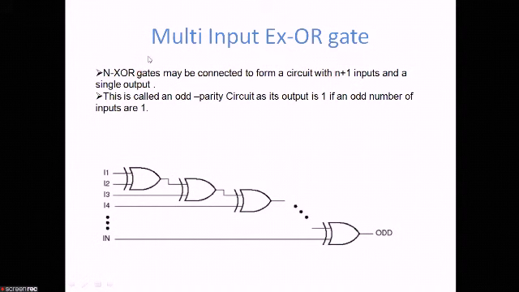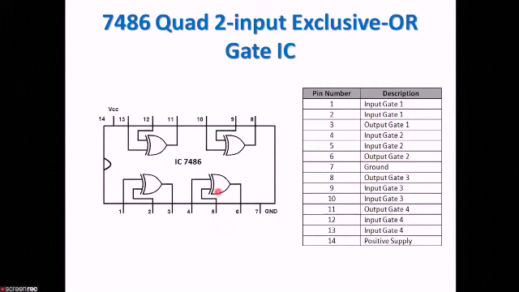Similarly, 4 and 5 are the inputs of the second XOR gate and 6 is the output. 7 and 14 are the universal pins. As this is a 14-pin IC, pin 14 is always connected to VCC, that is the positive supply voltage, and pin 7 is always connected to the ground.